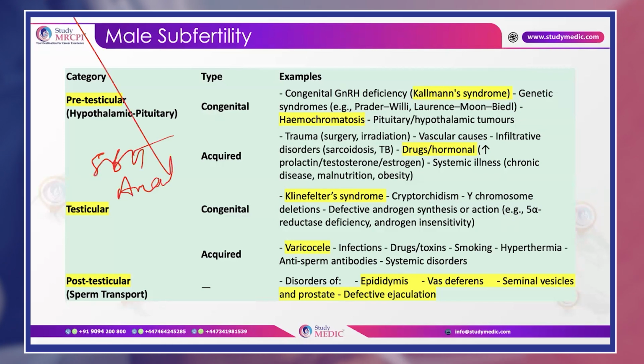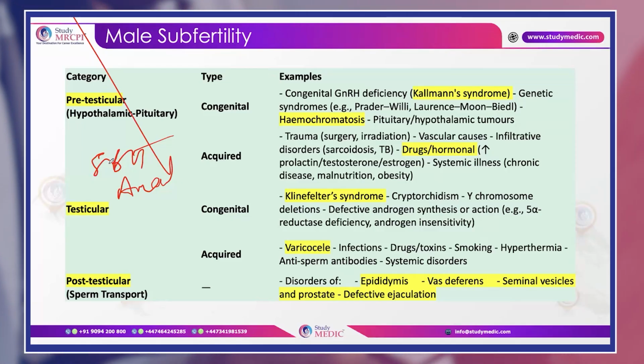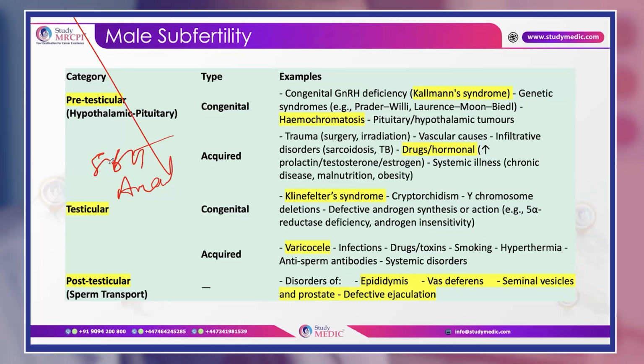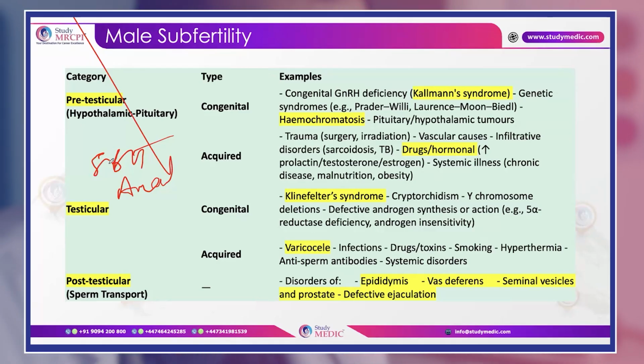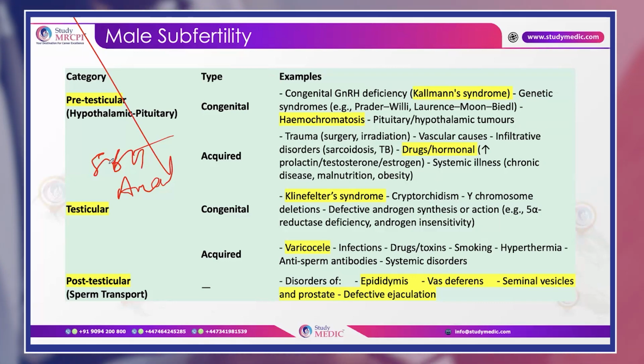Now coming to the testicular phase, in the congenital group you can get questions on Klinefelter syndrome, and important questions related to acquired causes, that is varicocele. So varicocele can also come as a question, remember. And in the post-testicular phase, mostly you will see questions with normal FSH, LH, and testosterone, and there will be some genetic disorders like cystic fibrosis or congenital bilateral absence of the vas deferens.